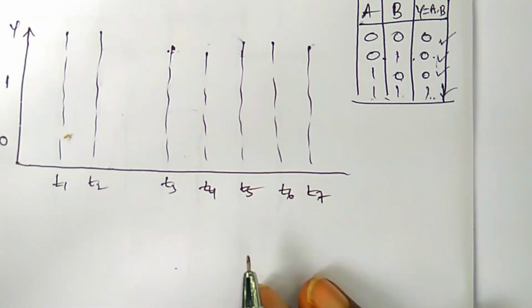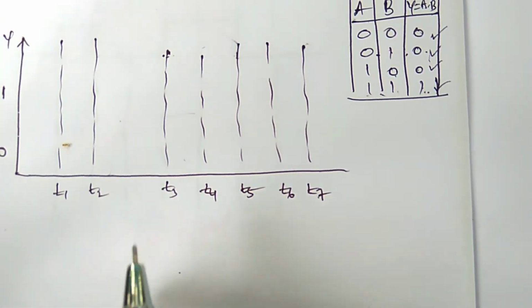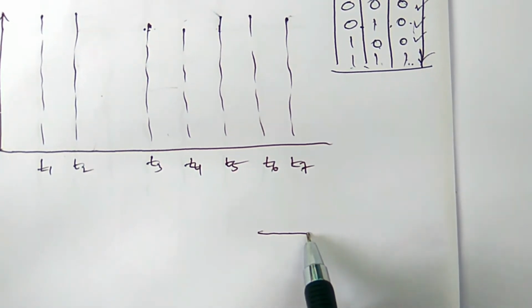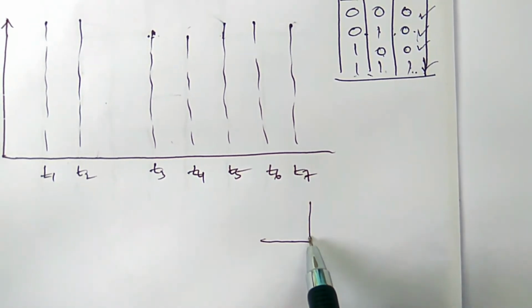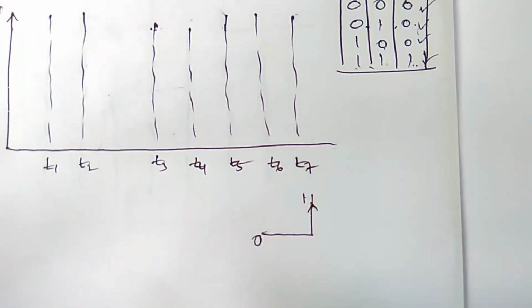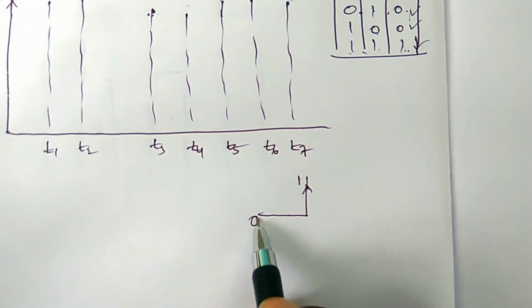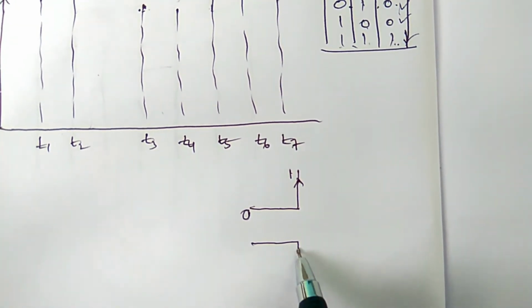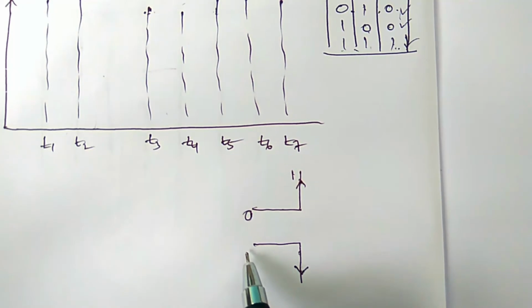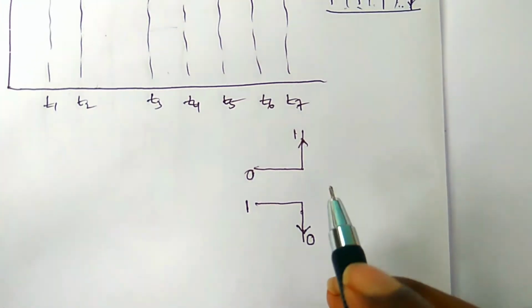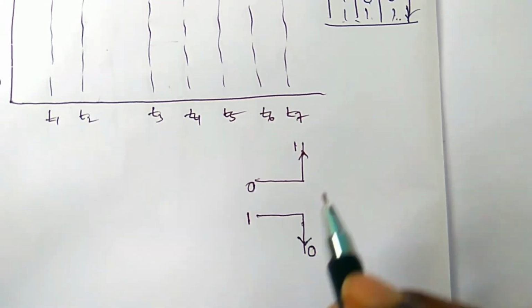Whenever you have to draw on the graph, just remember: on this horizontal line, going upwards means this is 0 and this is 1. Similarly, from horizontal going downwards, this is 1 and this is 0. These are the directions you have to remember carefully.